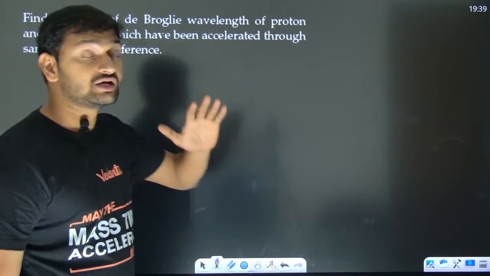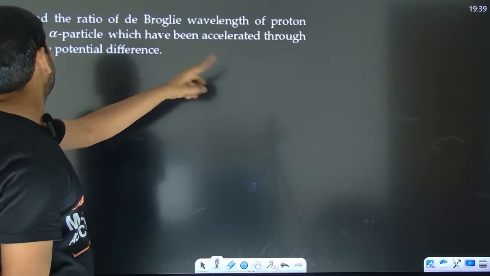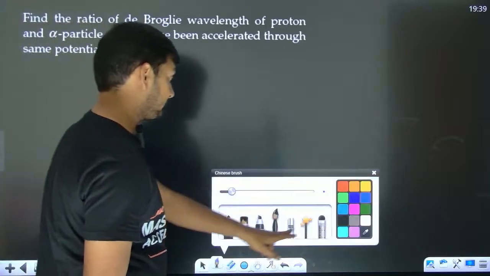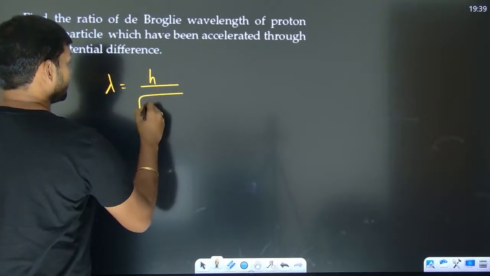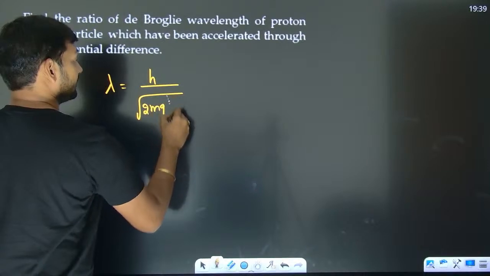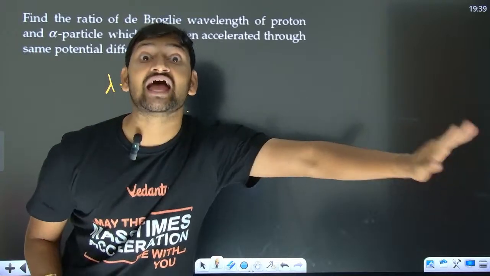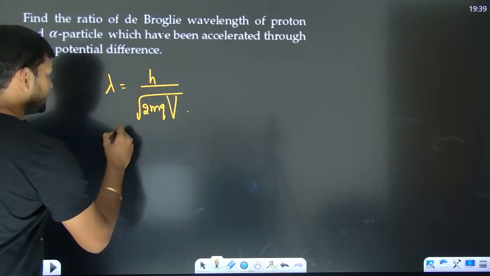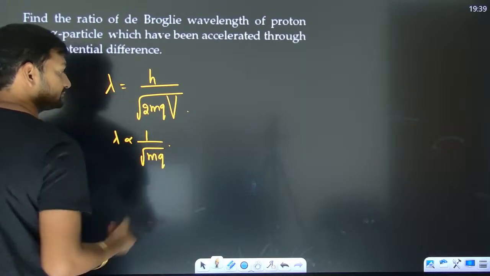Find the ratio of De-Broglie wavelength of proton and alpha particle which have been accelerated through the same potential difference. First of all, we need a formula which involves the potential difference. The big V here represents the potential difference through which it is accelerated. Now V is same, h is same, 2 is same. So I can say the wavelength is inversely proportional to root mq.